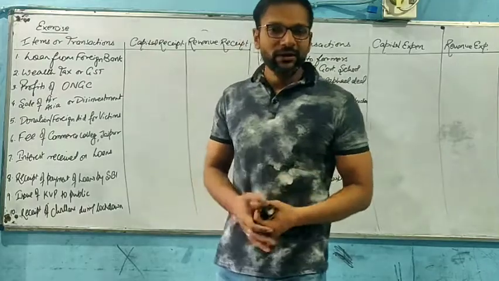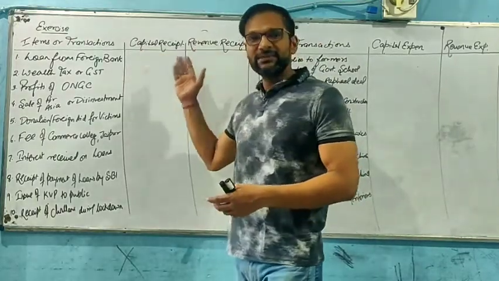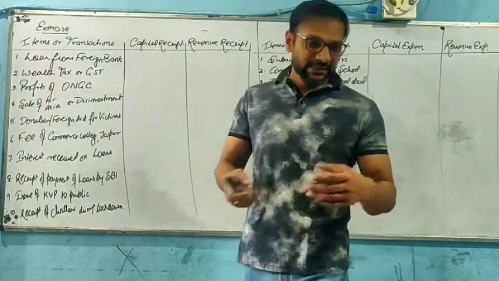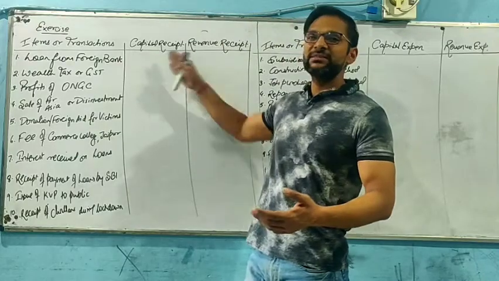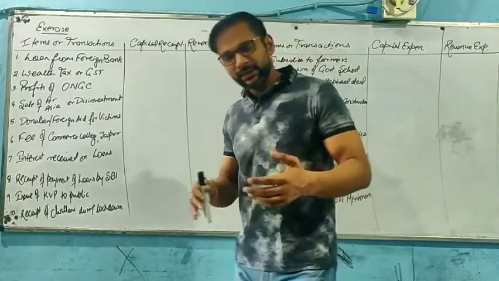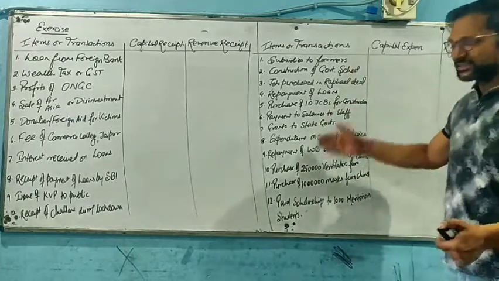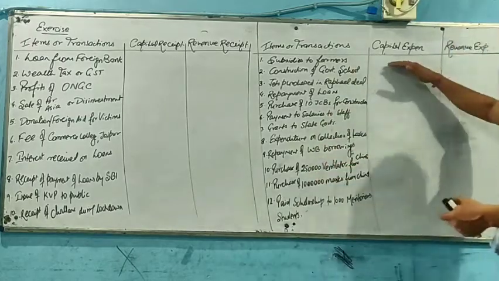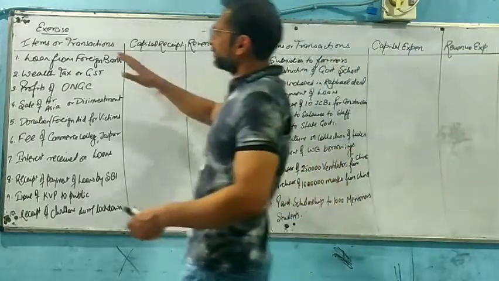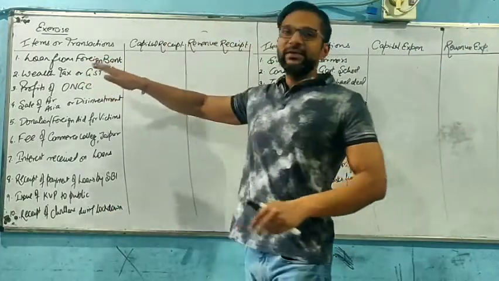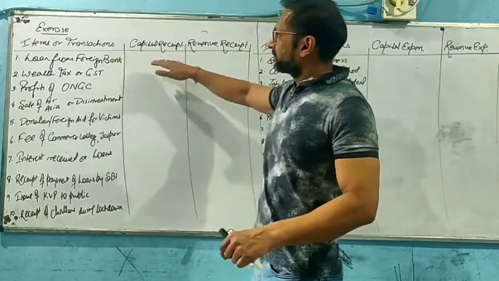Today we have brought an exercise for you with respect to capital receipts and revenue receipts. How can we segregate the transactions into capital receipts and revenue receipts? And again we have another session for segregating the transactions or items into capital expenditure or revenue expenditure. Now starting with the first exercise, we need to segregate the following items in terms of capital receipts